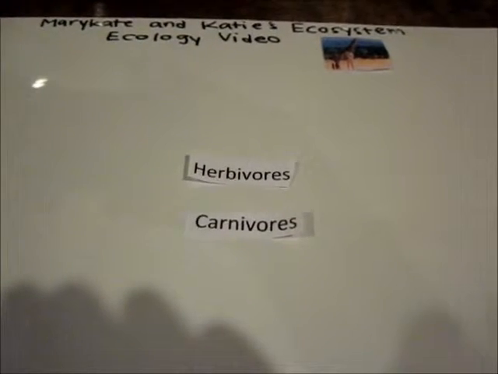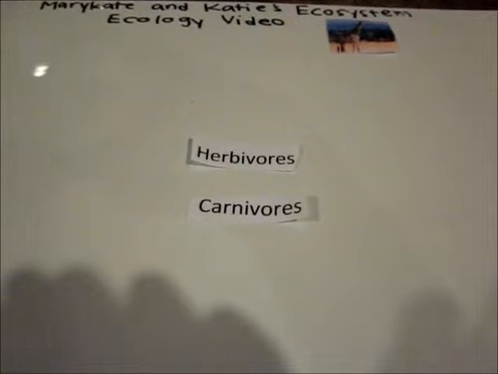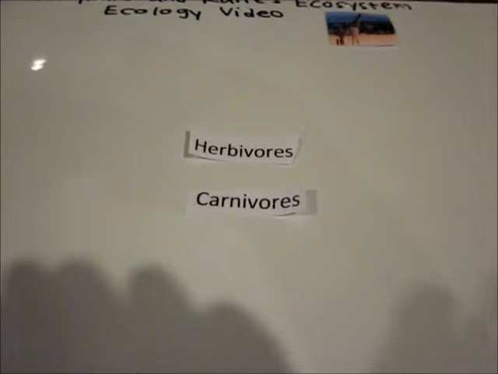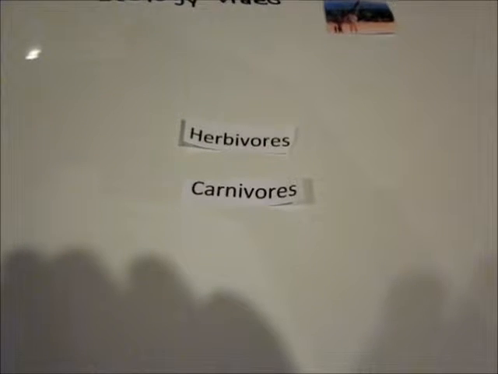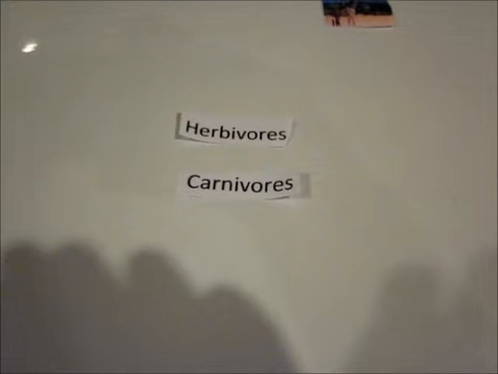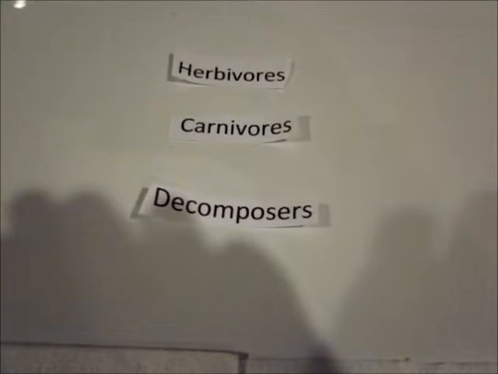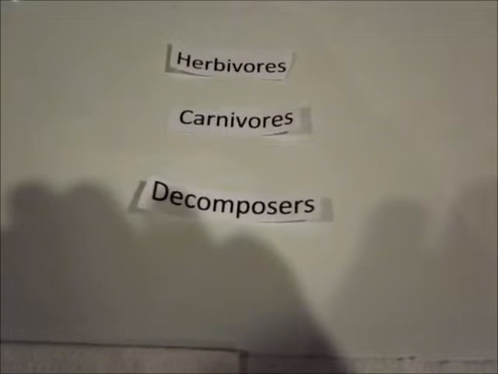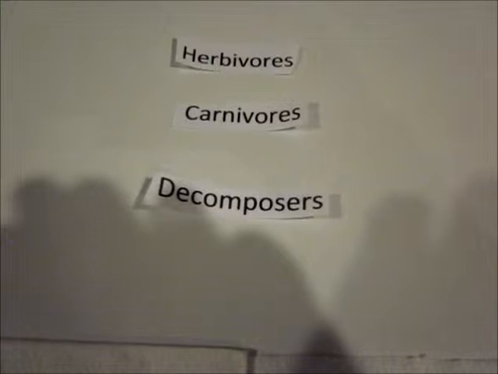There are different kinds of consumers. Herbivores are primary consumers because they get their energy directly from the producers. Carnivores that eat herbivores are secondary consumers because they get their energy secondhand from the herbivores. Carnivores that eat other carnivores are tertiary consumers because they get their energy third hand. Decomposers are also present throughout the levels of the trophic structure. They consume organic waste and dead organisms from all the levels.